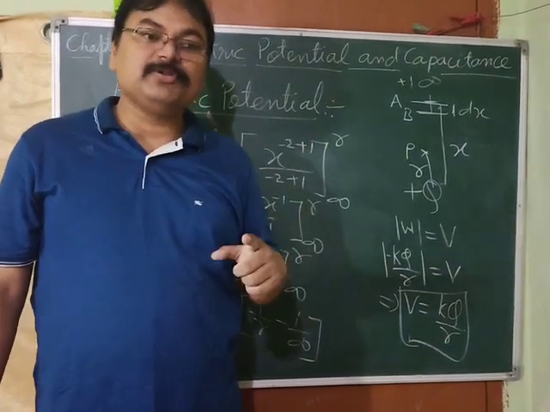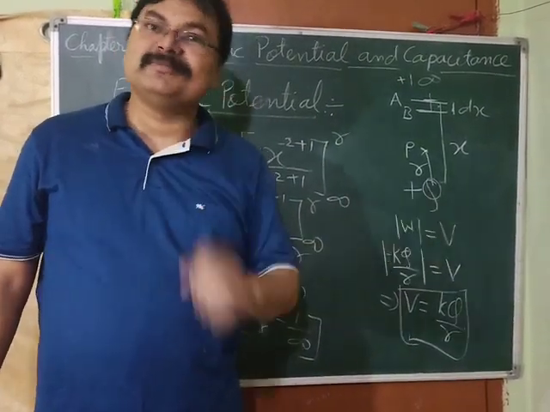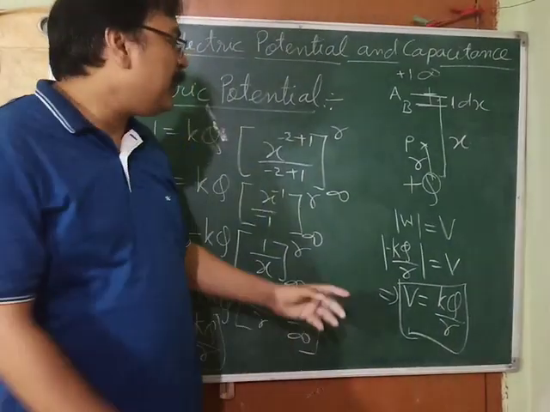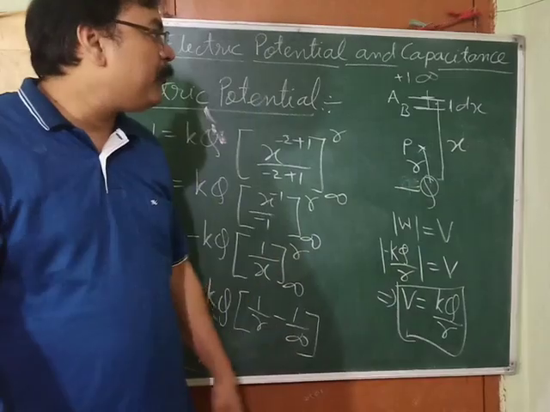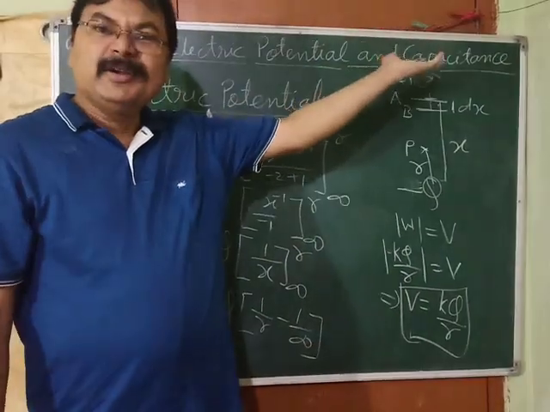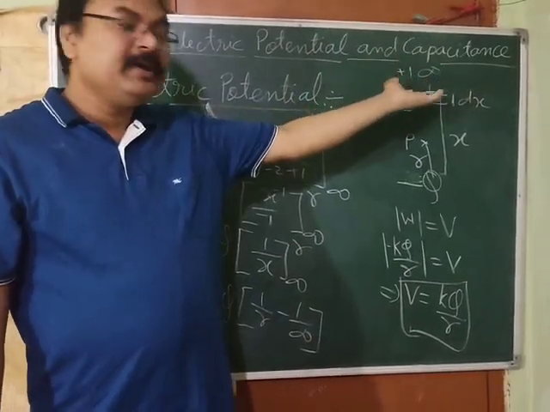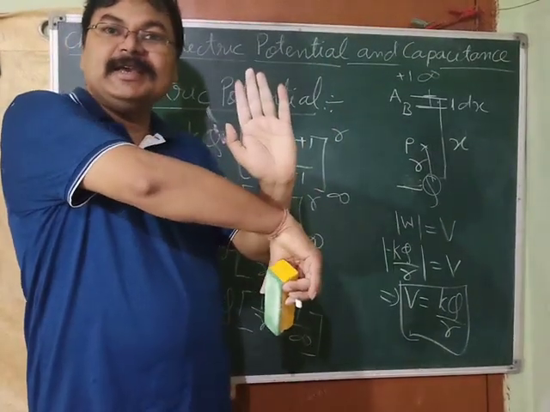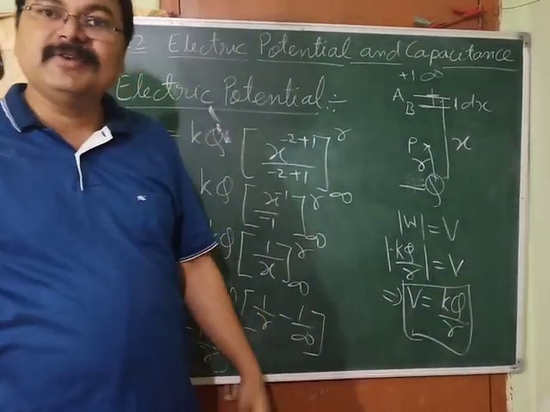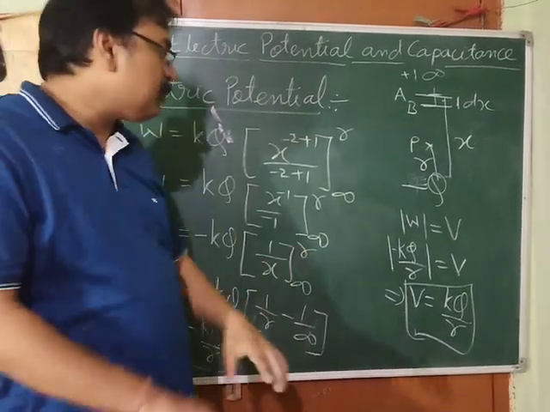When the nature of the work should be positive, then potential should be positive. And when this charge is negative, then we are applying force in which direction? Upward, to balance the attraction, and the charge is moving downward. So the angle is 180 degrees. So work done is negative, nature of work will be negative, so potential also will be negative.